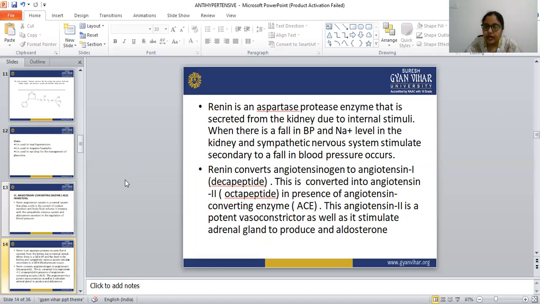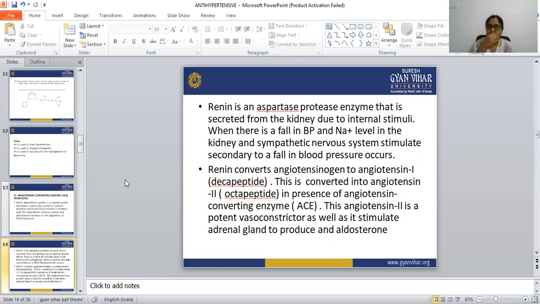Due to the vasoconstriction there must be an increase in blood pressure. So renin is an aspartase protease enzyme that is secreted from the kidney due to some stimuli. When there is a fall in the blood pressure and the sodium level in the kidney, the sympathetic nervous system stimulates secondary to the fall in blood pressure.